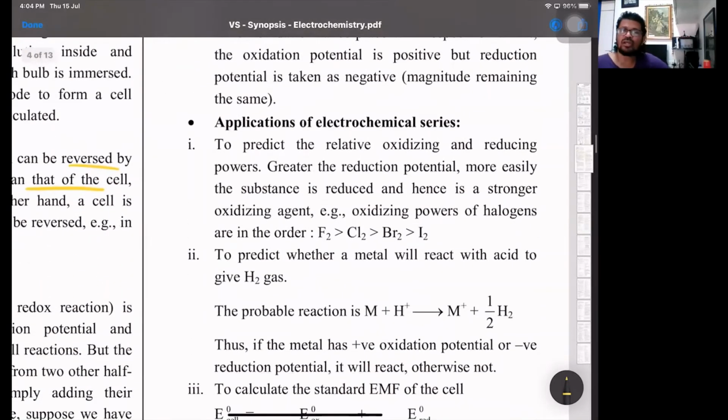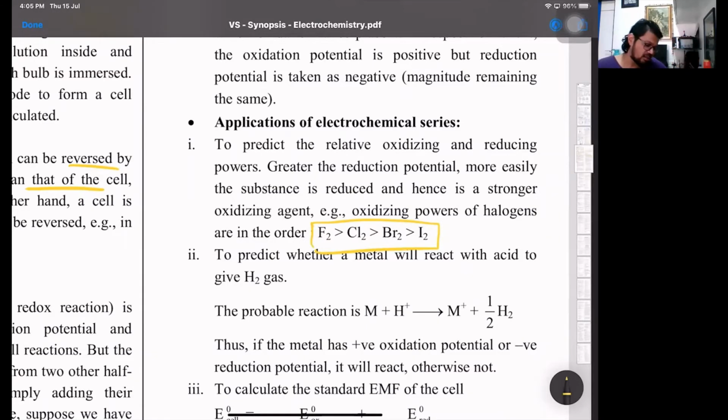Then applications, we can predict the oxidizing and the reducing agent. In the SRP series, the one at the top, that is the halogens, they are the strongest oxidizing agents. They readily undergo reduction. You can predict over there what we call metal displacement reaction. Okay, which metal will displace whom from their salt solution. And what is the rule? The element placed below will displace the one placed above from its salt solution. That is the part what we have. Okay, that's what we also call the diagonal rule. All right, nothing to do with diagonal relationship.